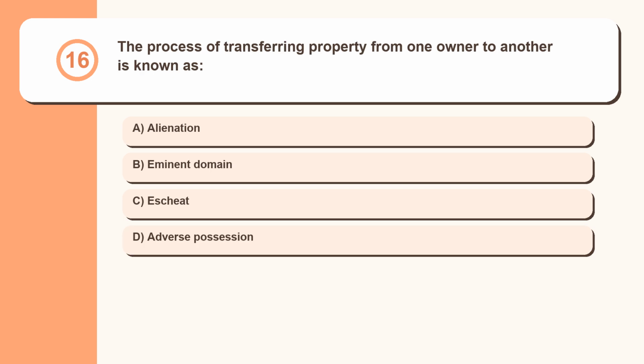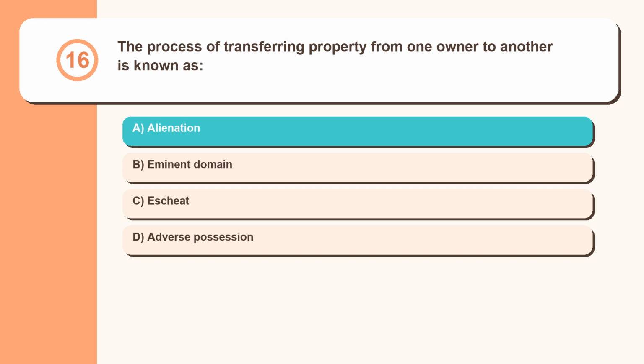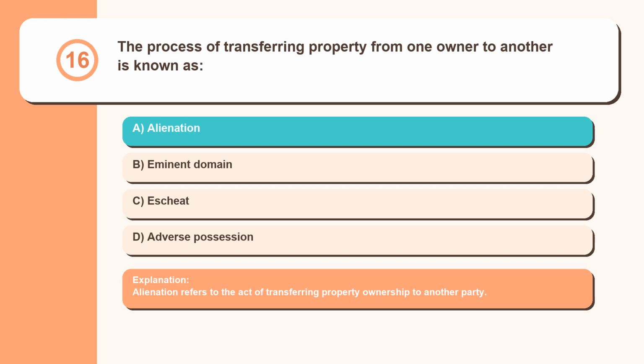Question 16. The process of transferring property from one owner to another is known as alienation, eminent domain, escheat, adverse possession. Alienation refers to the act of transferring property ownership to another party.